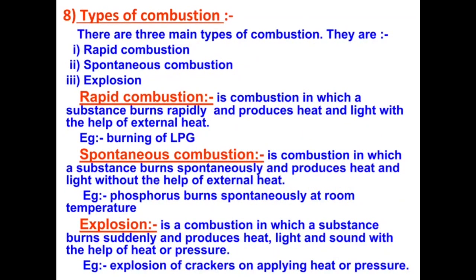Types of combustion. There are three main types of combustion. They are rapid combustion, spontaneous combustion, explosion. Rapid combustion is combustion in which a substance burns rapidly and produces heat and light with the help of external heat. Example, burning of LPG. Spontaneous combustion is combustion in which a substance burns spontaneously and produces heat and light without the help of external heat. Example, phosphorus burns spontaneously at room temperature.